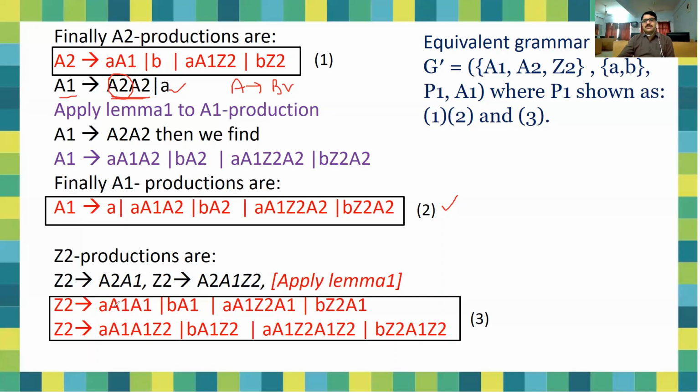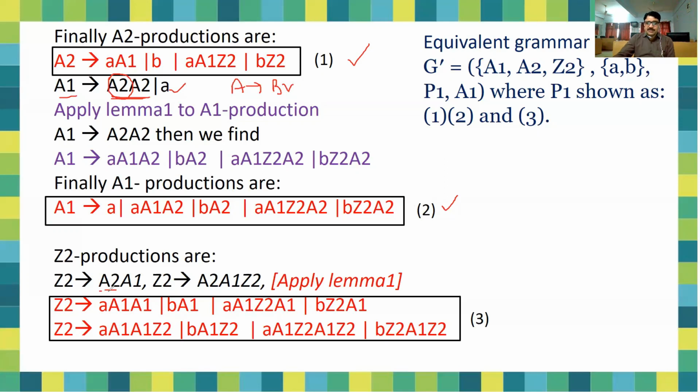So simply, what is Z2? Z2 is a variable that will be in the form of A2 or A1. If it is A2, you can substitute the values of A2. If it is A1, then substitute the value of A1, because we have already calculated the values of A1 and A2. So simply, Z2 → A2 A1 and Z2 → A2 A1 Z2.